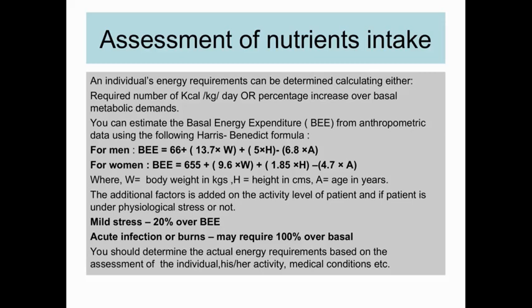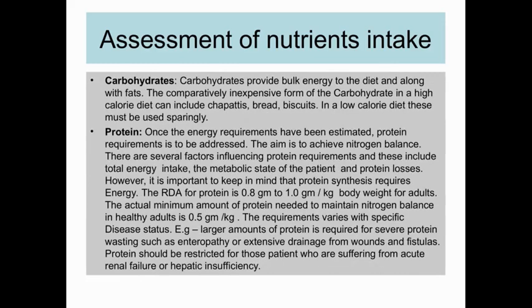As we all know, carbohydrate and protein liberate 1 kilocalorie per 1 gram, and fat is the nutrient releasing 9 kilocalories per gram. So in most diets, carbohydrate is the nutrient giving the maximum of the energy. We try to provide that in bulk because it is providing the bulk energy. Then we move to protein.